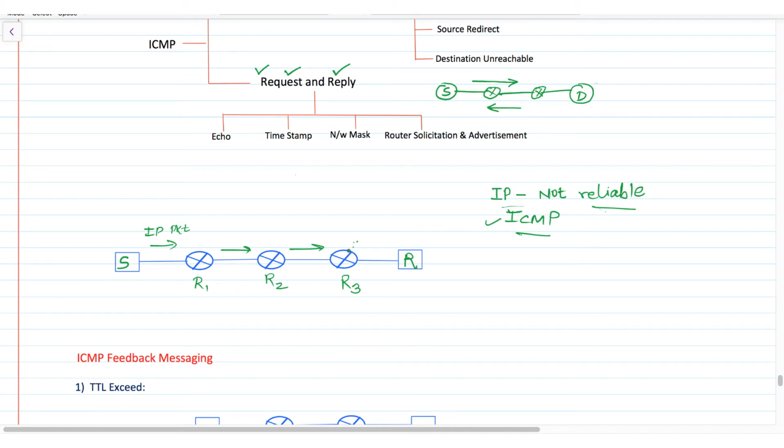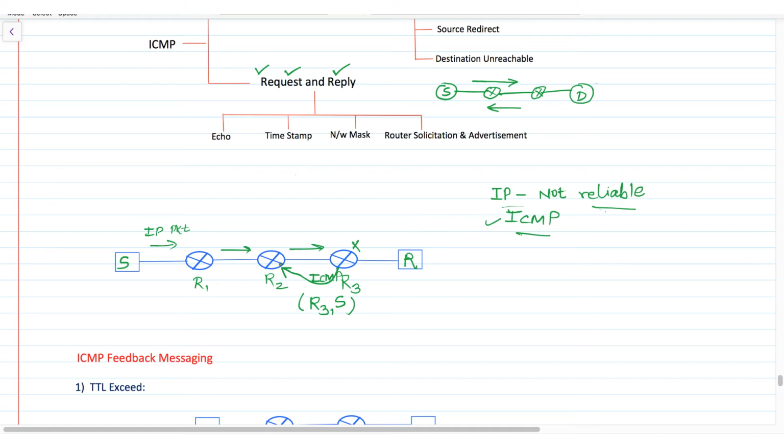Now router R3, after discarding this IP packet, will send an ICMP packet. Here the source is R3, and the destination is the host S, because this ICMP packet is sent from R3 to host S.